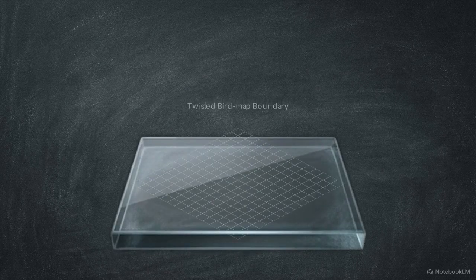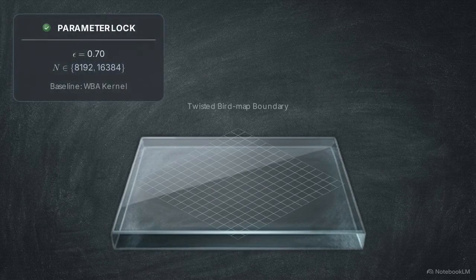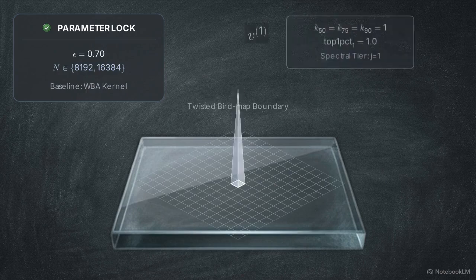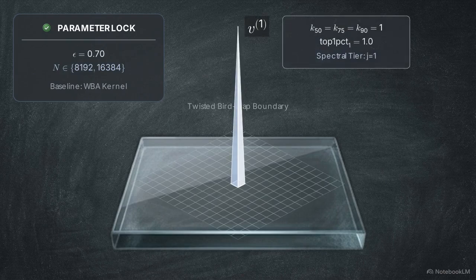We analyze column-normalized Ulam matrices on a twisted boundary grid. Epsilon is strictly locked at 0.70 and resolutions to 8192 and 16384 cells. Here, paper 53's baseline for the WBA kernel showed the leading eigenvector, V sub 1, acts as a perfectly frozen